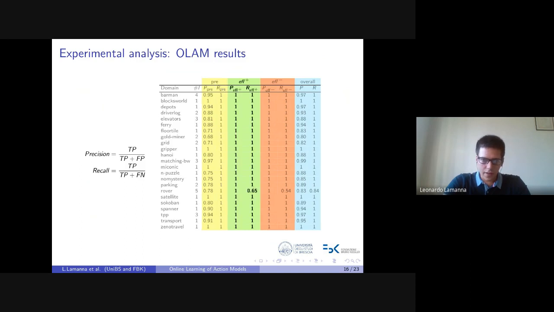The positive effects are almost perfectly learned, except for the rover domain, and this is because rover contains some inconsistent effects which cannot be learned by OLAM. Similarly for the negative effects, and the overall results are competitive. The precision is quite high, the recall is also almost always 1, and in 5 out of 23 domains, the action model learned by OLAM on a single instance is exactly equal to the ground truth model.